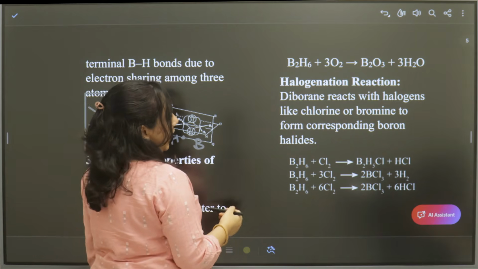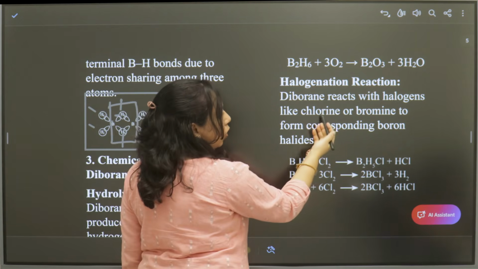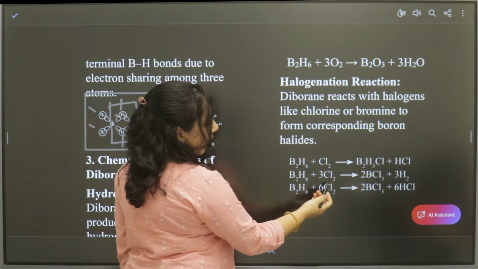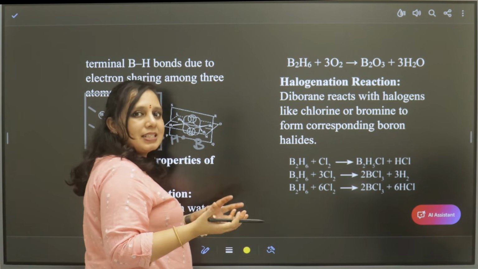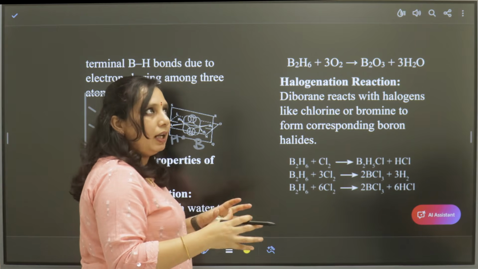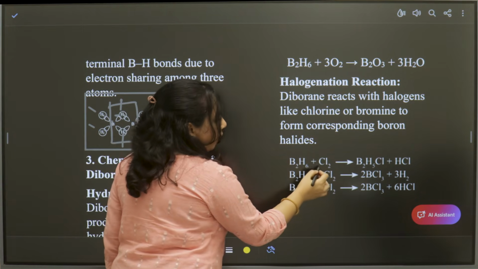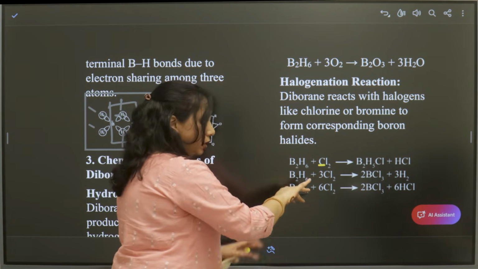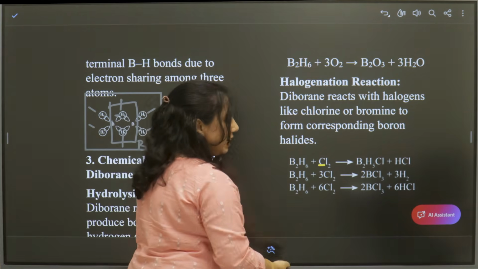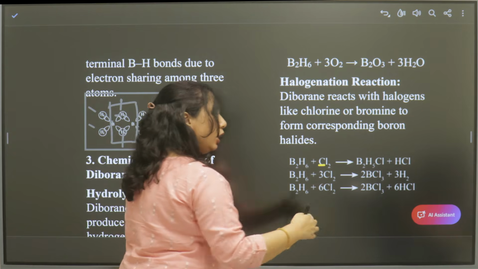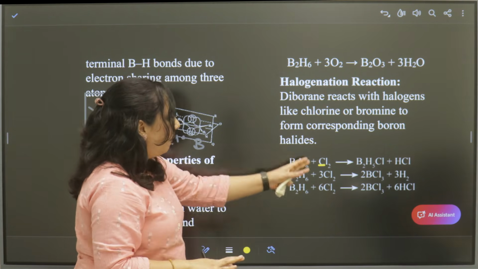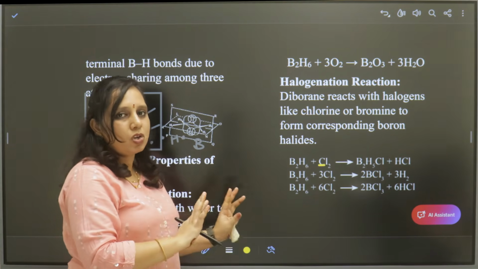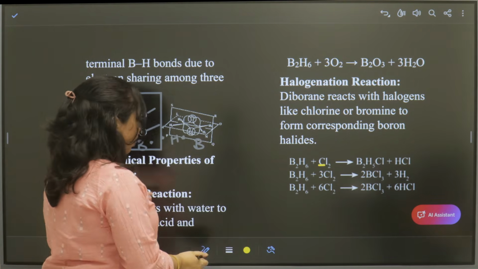Then the halogenation reaction. When diborane reacts with halogens like chlorine or bromine, it forms boron halides. The boron halides vary depending upon the amount of halogen taken. If only one molecule is taken, we get B2H5Cl. With 3 molecules we get BCl3, and with 6 molecules we get 2 molecules of BCl3. So depending upon the amount of halogen taken, the compound will be different, but all are halides altogether.